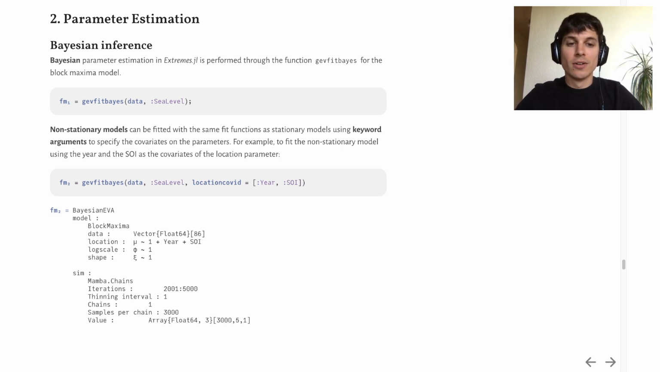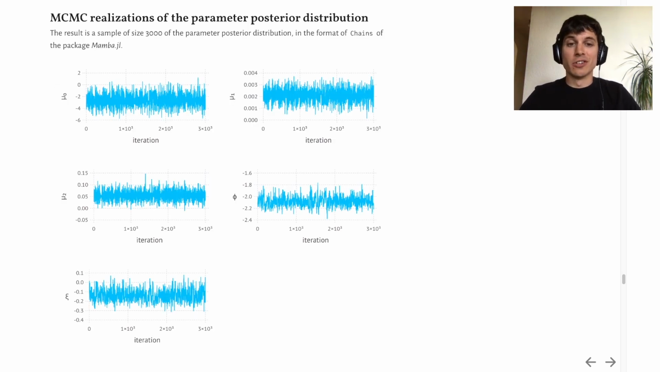After fitting these models, we should proceed to model selection using a criterion such as the Bayesian information criterion. Unfortunately, this feature is not yet implemented in Extremes, and I want to continue with the non-stationary model to better illustrate the functionality of the package. As I just mentioned, the result is a sample of size 3000 of the parameter posterior distribution in the format of chains of the package Mamba. Then, using your favorite plotting package, it's easy to draw the MCMC chains and to check their convergence.